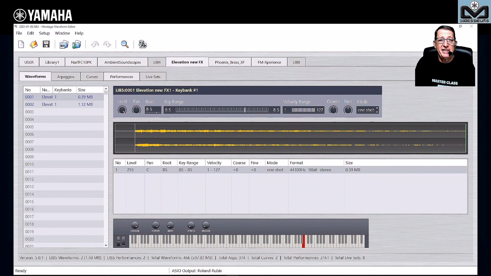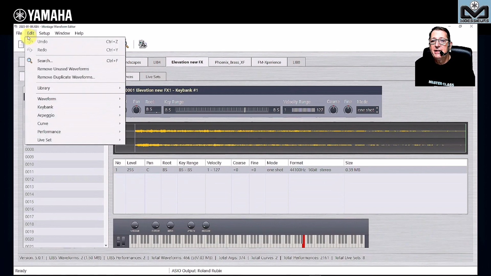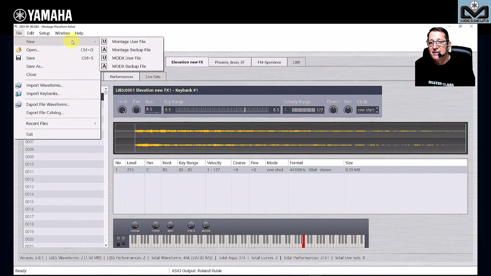You connect the USB stick to your computer, you copy the file on your computer, and tada, you open the file in the waveform editor. So you can create new files. If you are coming from Modex Plus, it's the same file type as the Modex. So you can start with an empty file and use the Modex. It's the same for the Modex Plus.